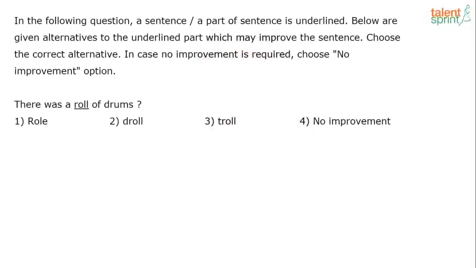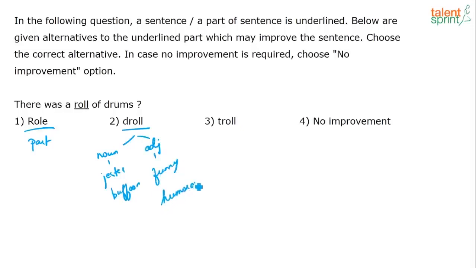So, can you identify, there's a clue word in the given sentence. Let me go back to the question. Can you identify the clue word in the sentence? There was a roll of drums. So, roll we know, a part, right? Drawl we know, we just saw 2 meanings. The noun form was like a jester or a buffoon. Okay, the adjective form is something to do with being funny, humorous, right? And then troll, I said again, is a noun.